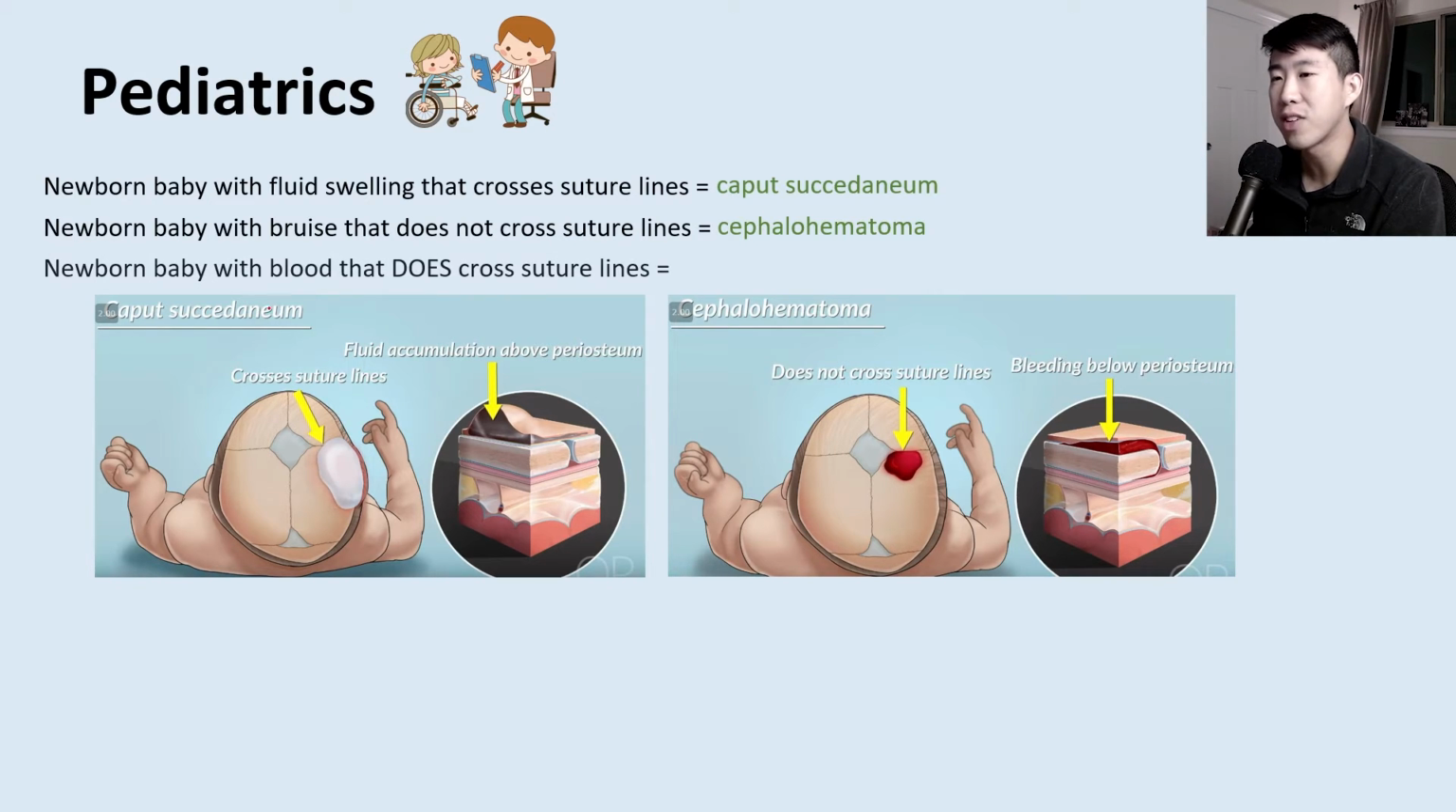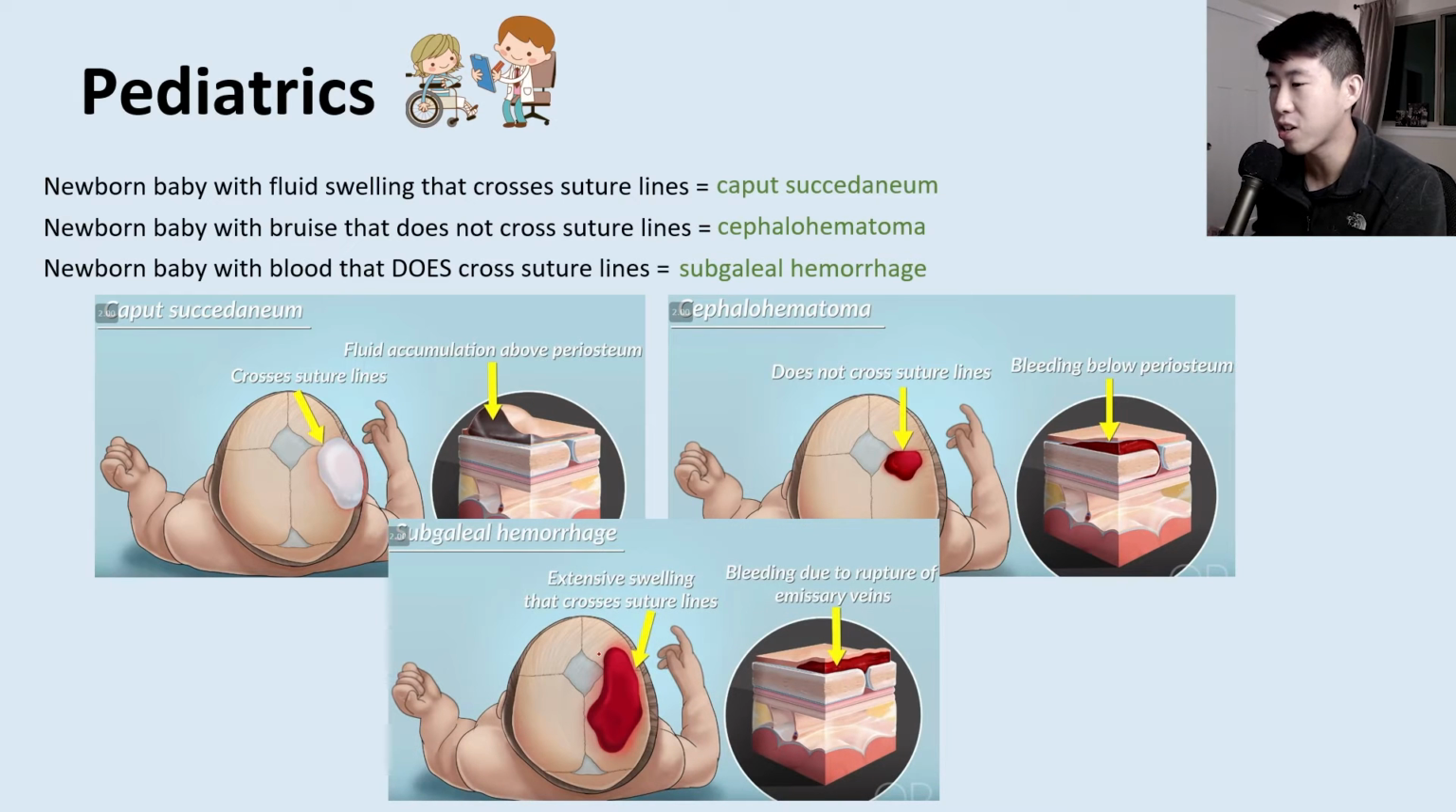And then finally, if you have a newborn baby with blood that does cross the suture lines, this is a little bit more significant. This is called a subgaleal hemorrhage, and you can see the difference here between the cephalohematoma and the subgaleal hemorrhage. It's much larger, it's crossing the suture line, so it's a much more significant bleed.